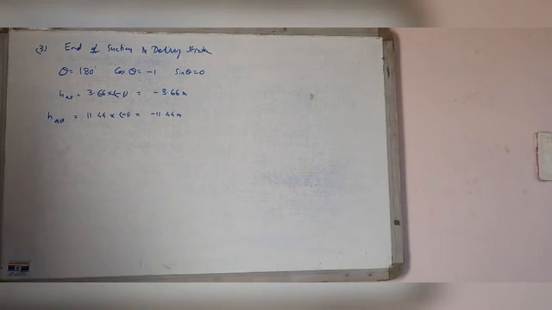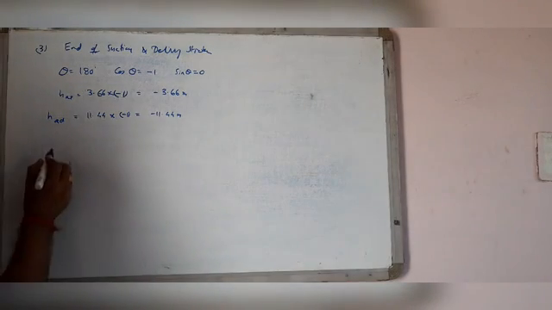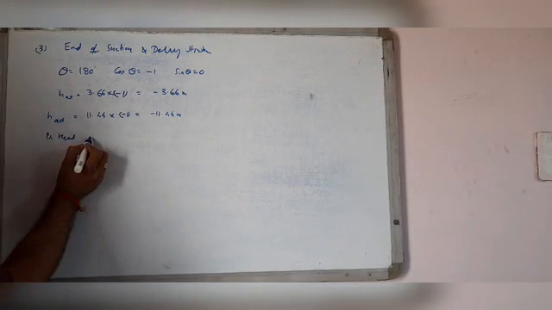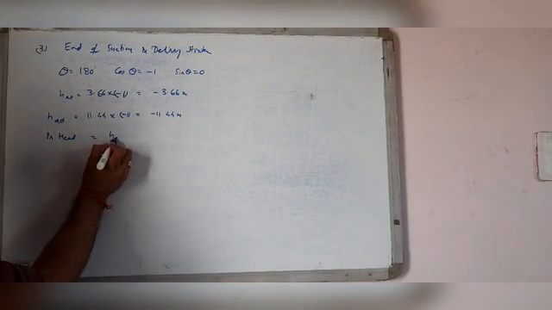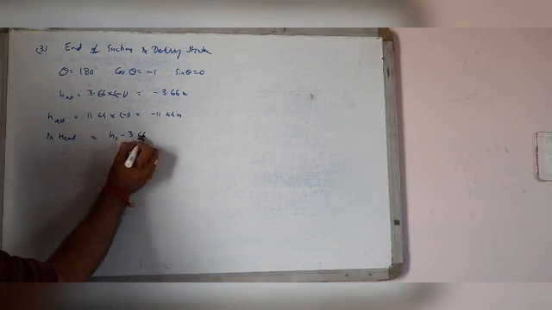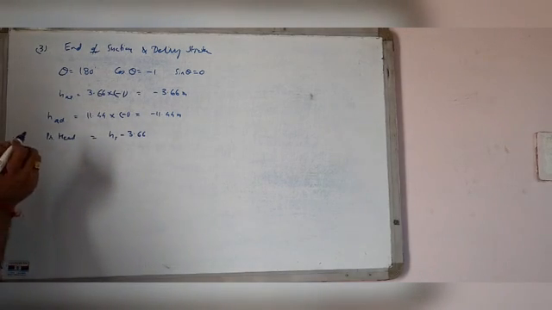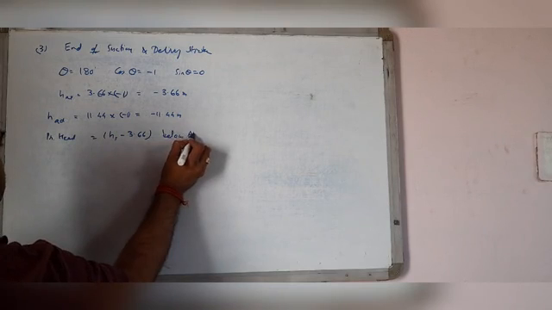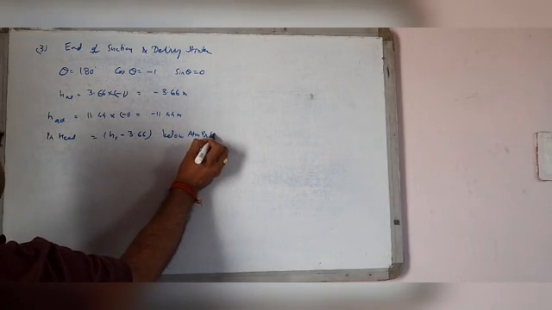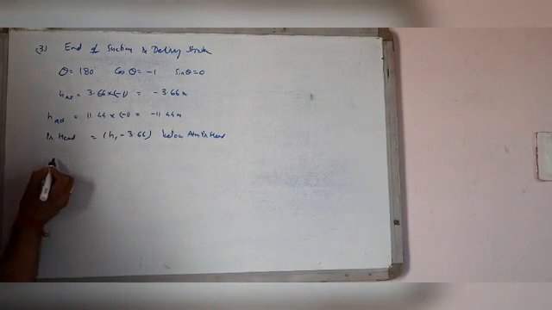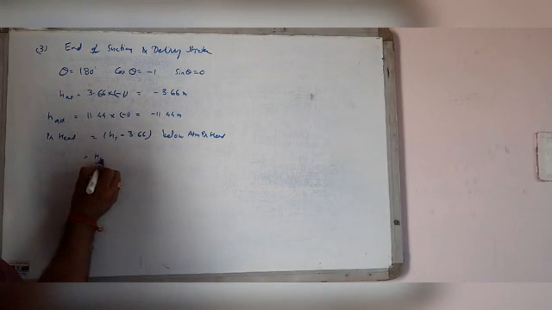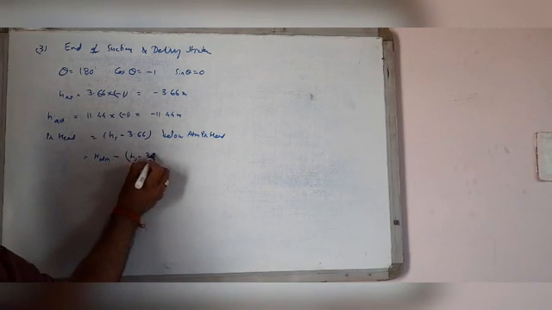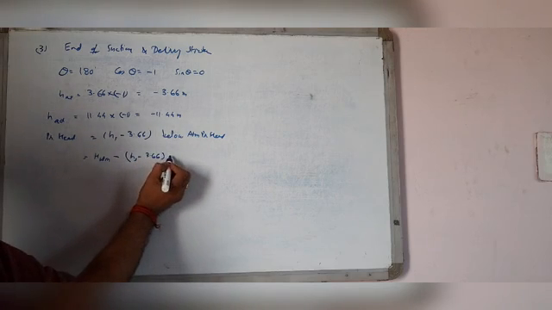Pressure head in the cylinder at the end of suction stroke is equal to HS minus 3.66 below atmospheric pressure head. So that is equal to H ATM minus HS minus 3.66 meter absolute.